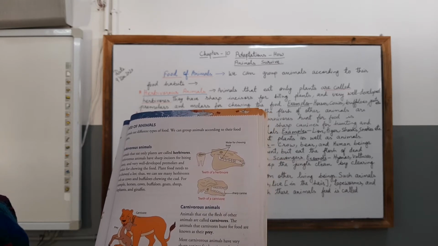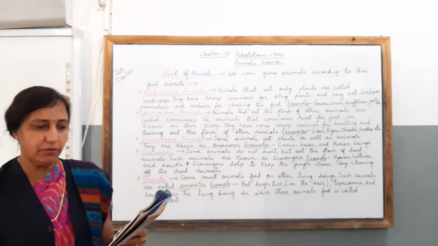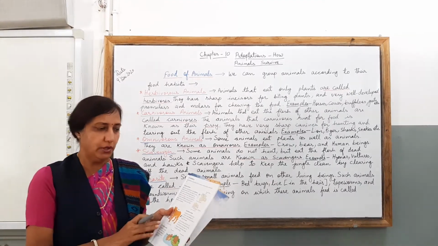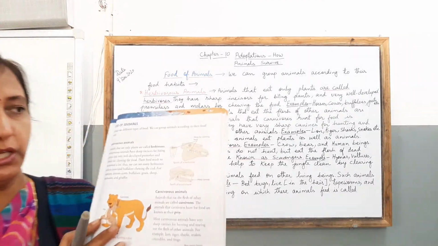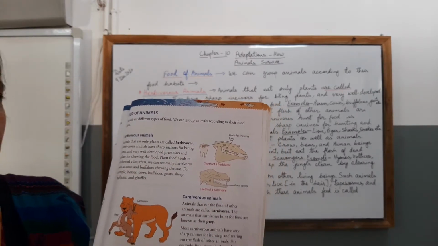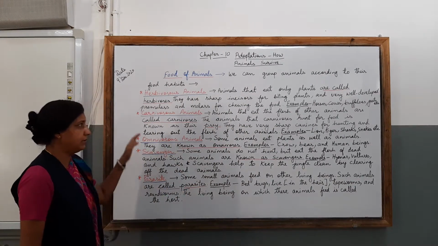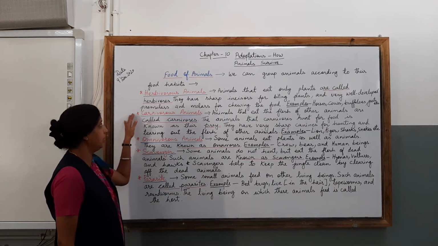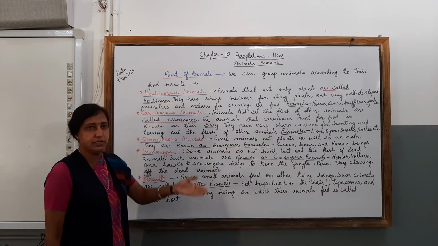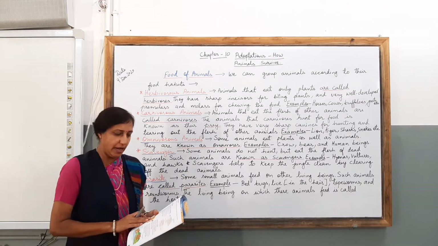Can you see, children? Most of them have molars for chewing the food, as you can see from the shape of the teeth given here in your textbook. Can you see, children? So now you must think what type of animals we have learned in herbivorous animals. Those are horses, cows and buffaloes, and they are mainly plant-eating animals.